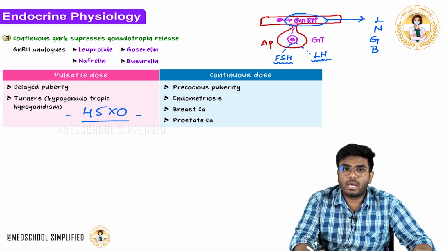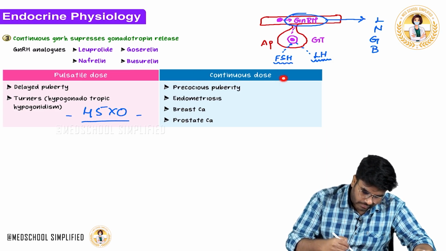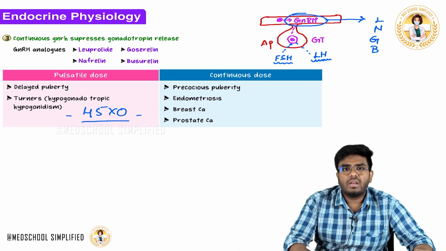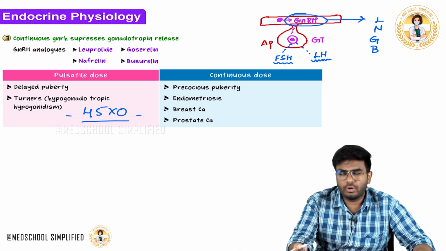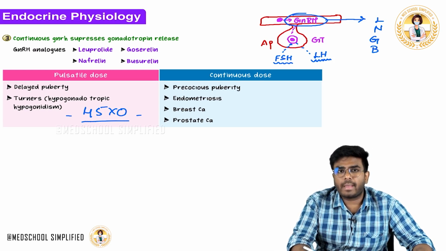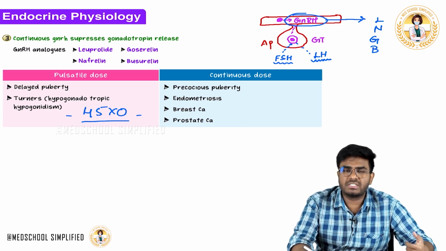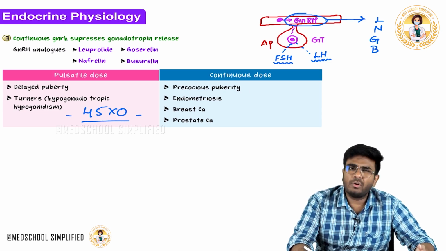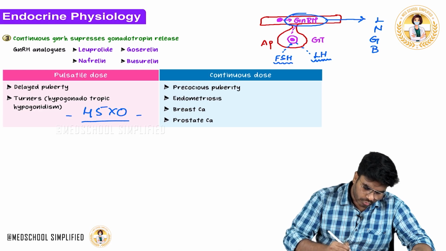Gonadotropin releasing hormone analogs in a continuous form. Now in which conditions do we have to use these drugs in a continuous form? Exactly the opposite thing, precocious puberty. Now what exactly is precocious puberty? Imagine that there is this one 8-year-old girl. Now in this girl, menses have started. She has menarche, and breast development. Now she is developing her breast and puberty is there. Do you expect an 8-year-old girl to bleed? Definitely not. That's not the time to go through all this process.